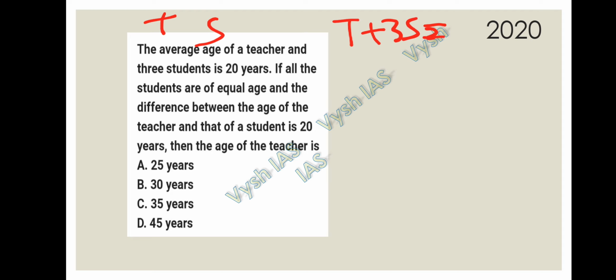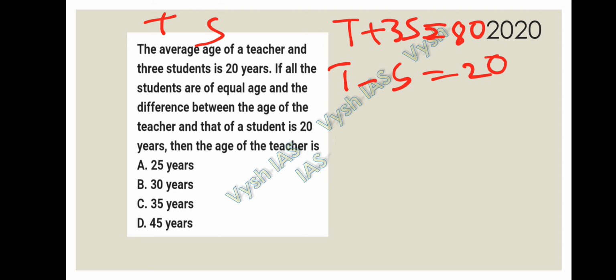So there are 4 members, 20 into 4, that is 80. They have given T minus S as 20.